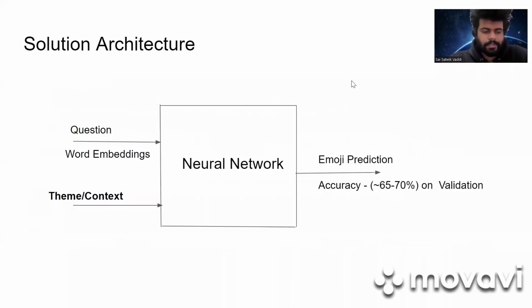So here is our solution architecture. Along with the question, we give the theme of the question as an input, and we achieved an emoji accuracy of around 65 to 70% on validation.